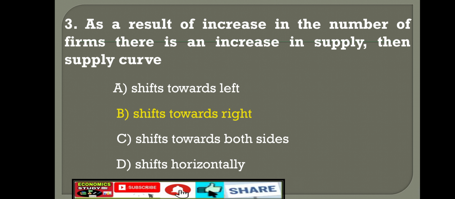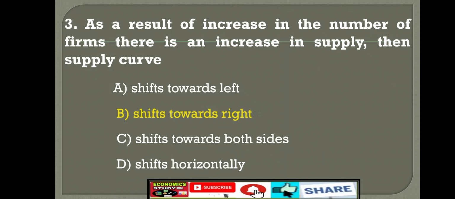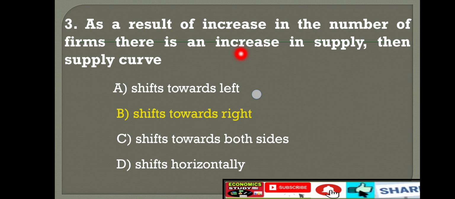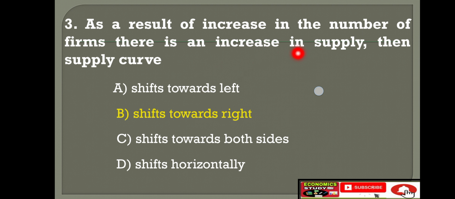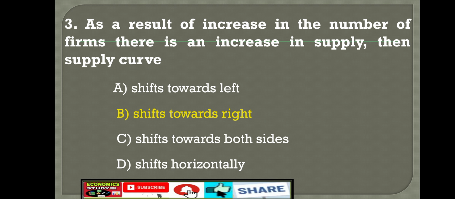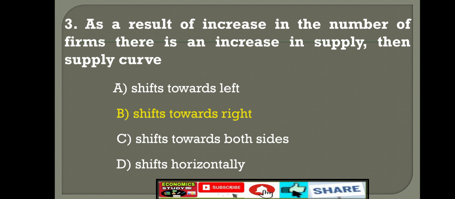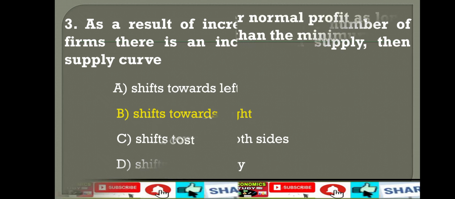It is very clear, as a result of increase in the number of firms, when firms increase, supply also increases. There is an increase in the supply. Then the supply curve automatically shifts rightward. The increasing amount is shown on the right side, decreasing amount is shown on the left side. Here they are asking about increasing supply. That's why the answer is option B, shifts towards right. This is also a new question added to the question bank.